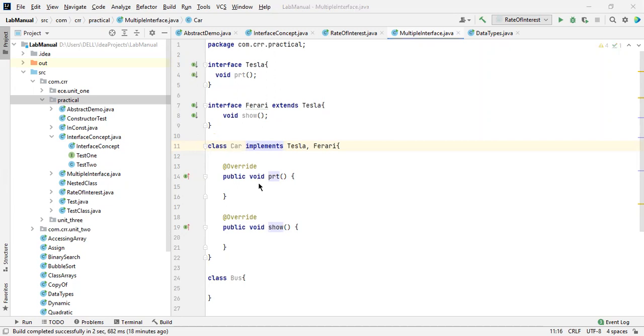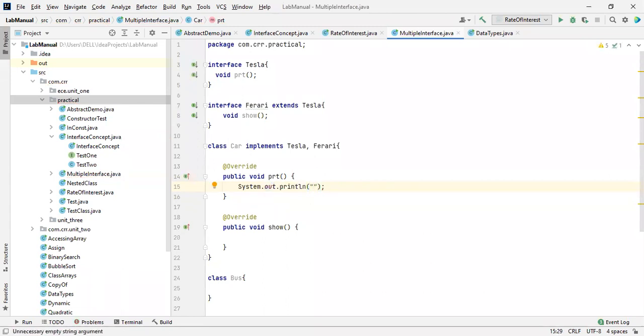Okay, that is good. How you are going to access that? Okay, I'm going to create an object for this class. Let me take it as system.out.println.